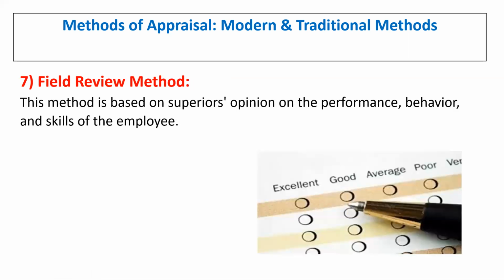Then we have the field review method. This method is mainly based on the supervisor's opinion on the performance, behavior, and skills of the employee.